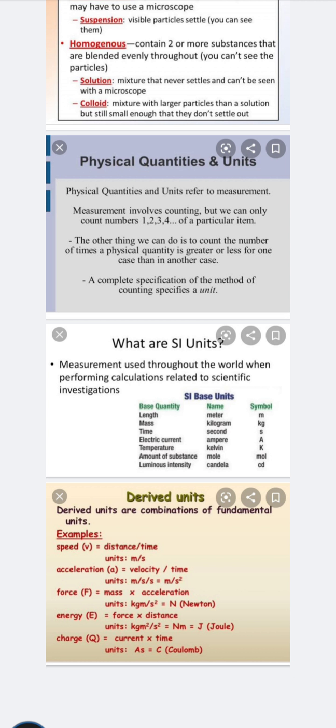Then what are the units of charge? Current into time. Current is the ampere, time is the second, and the combined unit is called the coulomb.